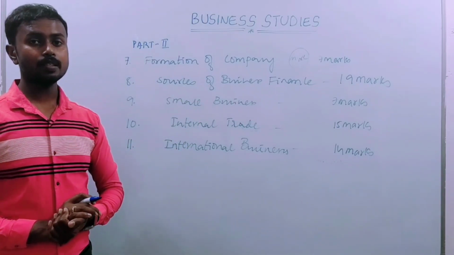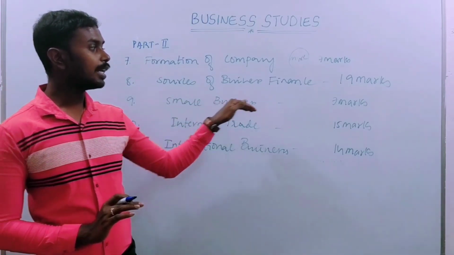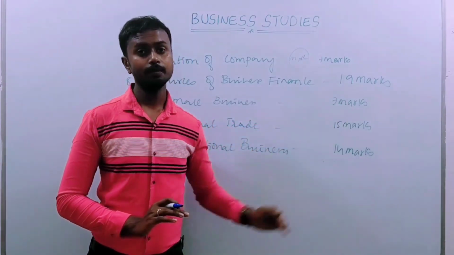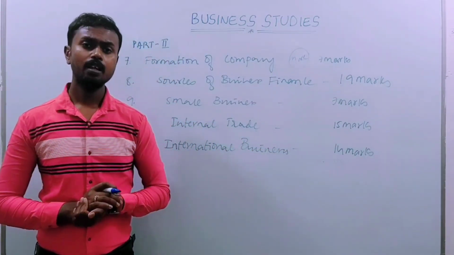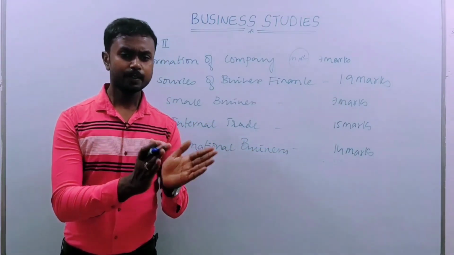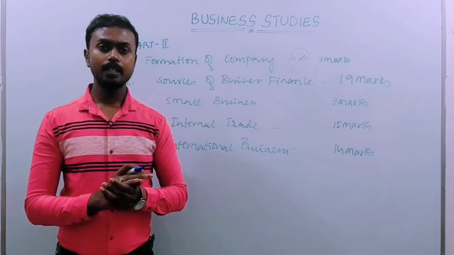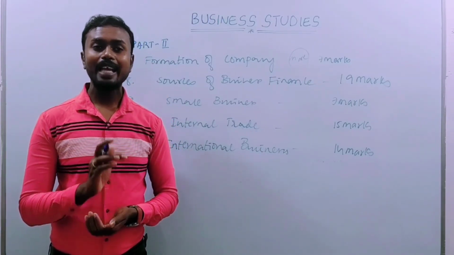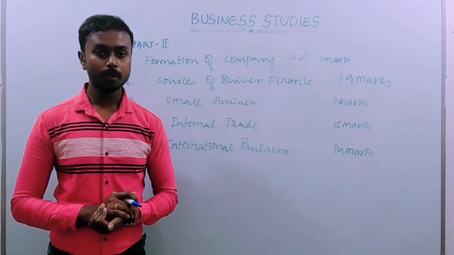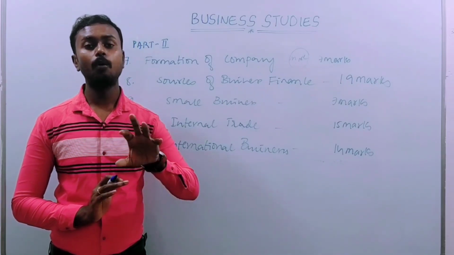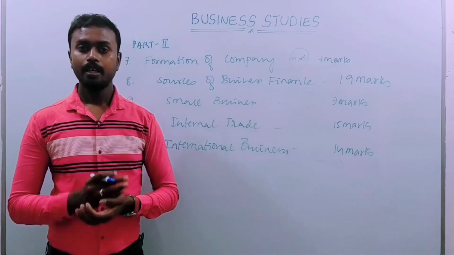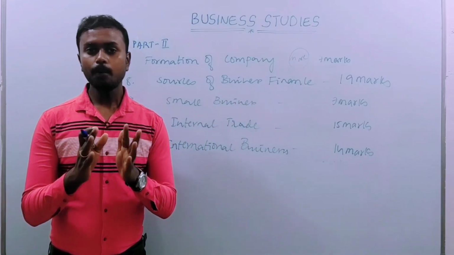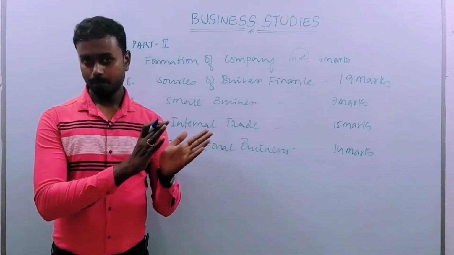And coming to the 9th chapter, small business. From this chapter we can expect totally 7 marks. How can we decide whether it is a small, medium or large scale business? It depends upon the capital investment or the number of employees working in a company. If I invest 10 rupees, we can call it a small business.